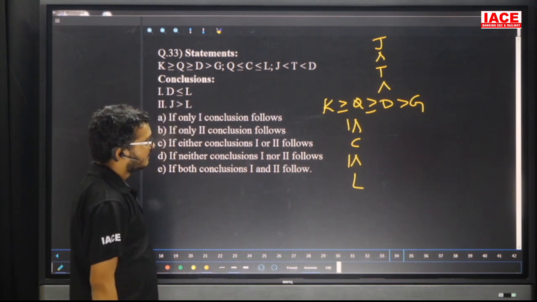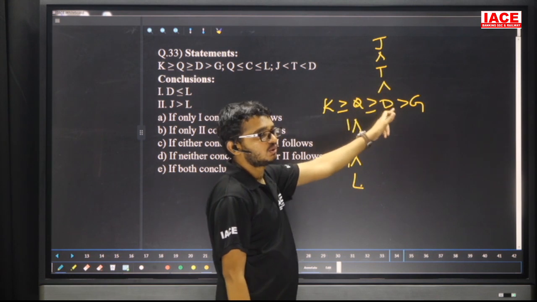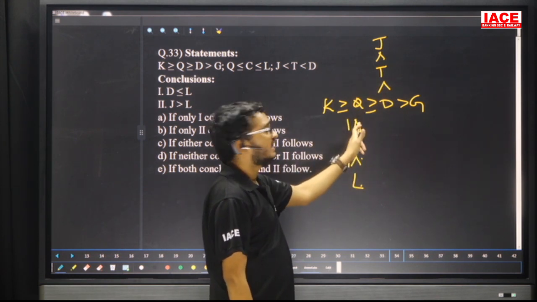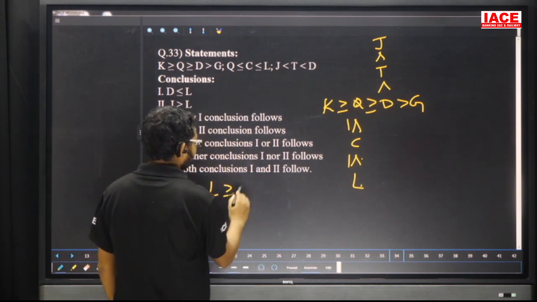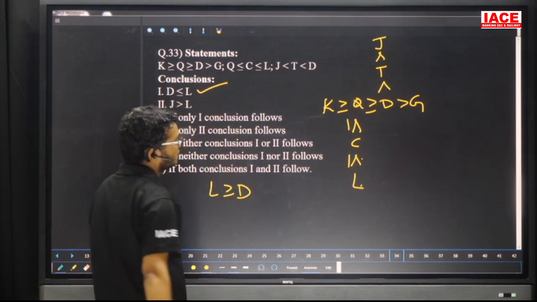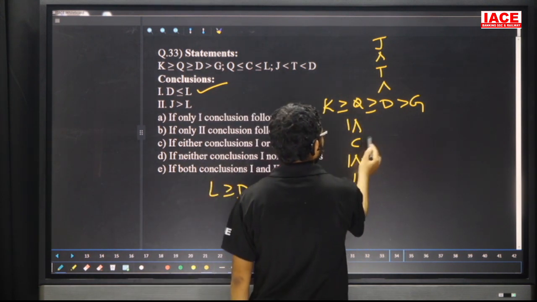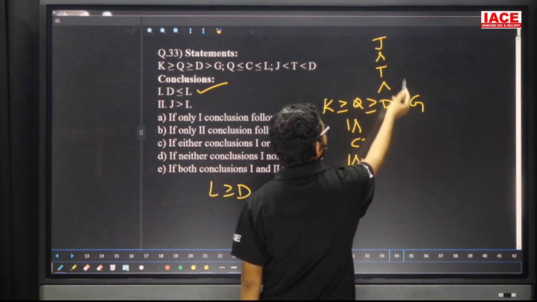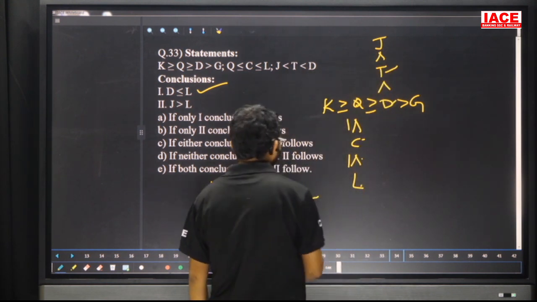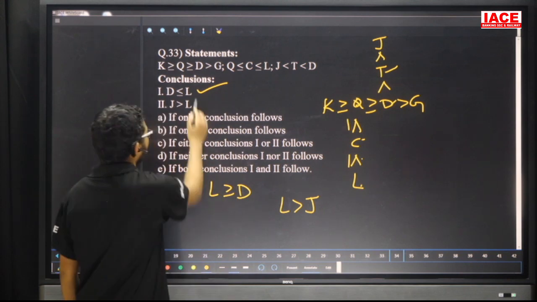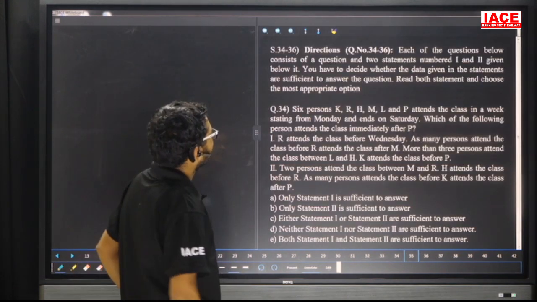Take first conclusion. D and L. D and L relation is what? L greater than or equal to C, greater than or equal to Q, greater than or equal to D. So L greater than or equal to D, then D less than or equal to L. First one is true. Second one, J and L. L greater than or equal to C, greater than or equal to Q, greater than or equal to D, greater than T, greater than J. That means L is greater than J. That means J is less than L, but they have given greater than L. Then wrong. The answer is what? Only one follows.